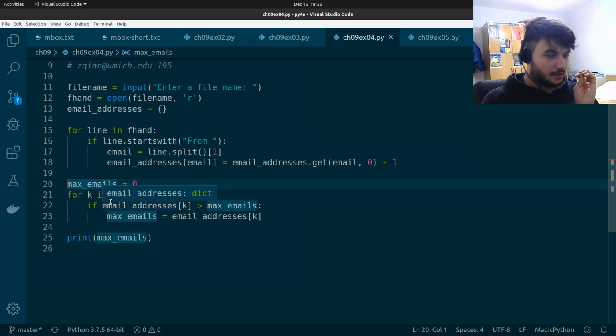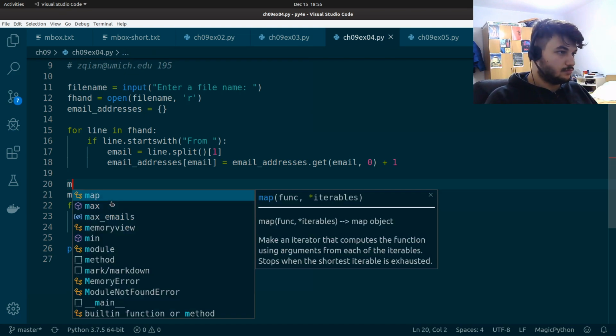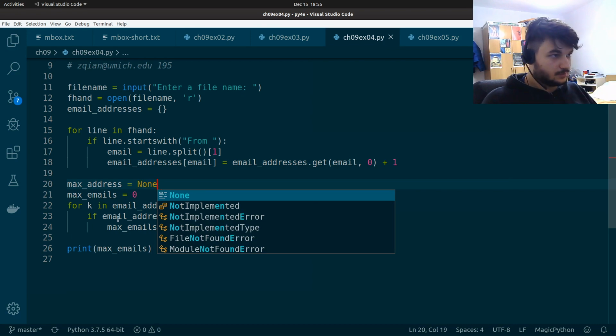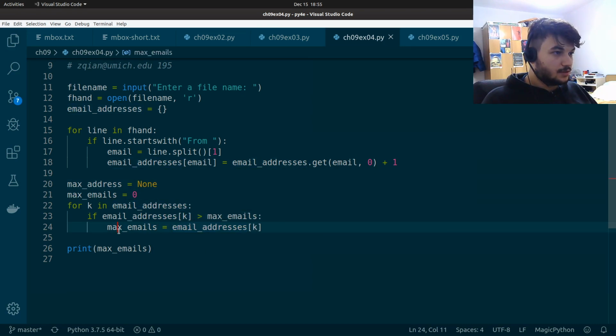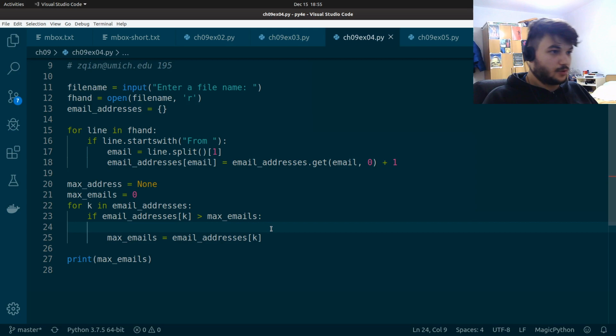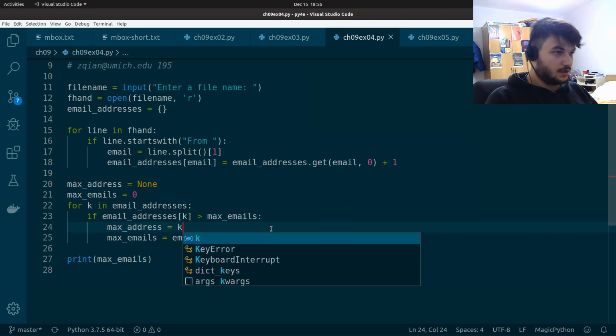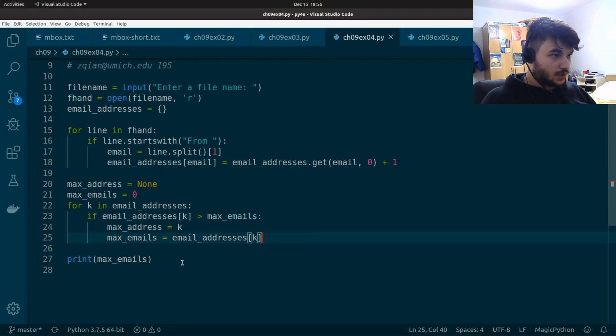So we declare two variables, max address, which we can declare to None. And then in this one, we assign the max value, but we also assign the key for this max value, the max address. This will be equal to the key. Okay, so we just print max address here and the max emails. Let's run this and see how this goes.